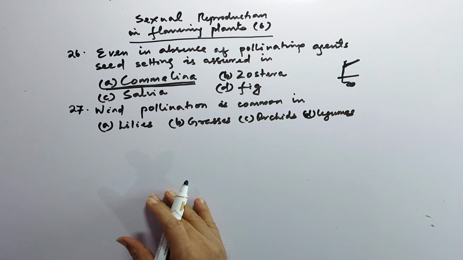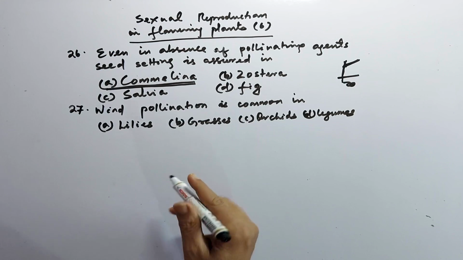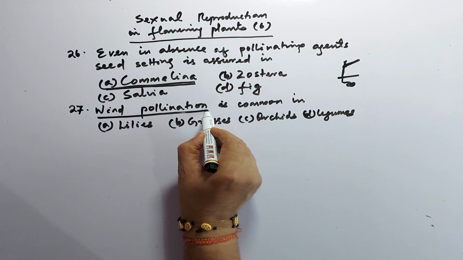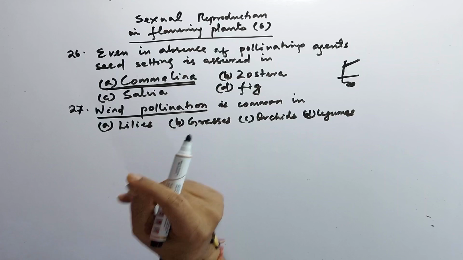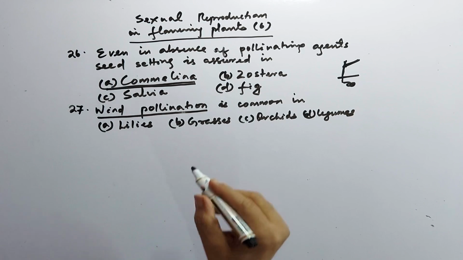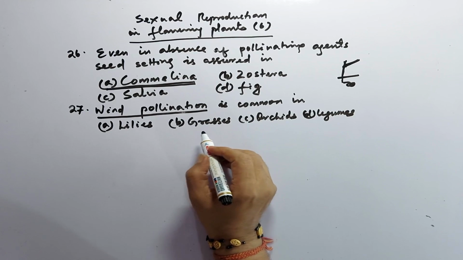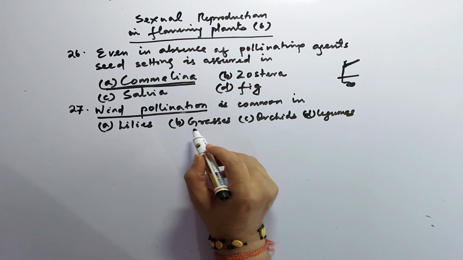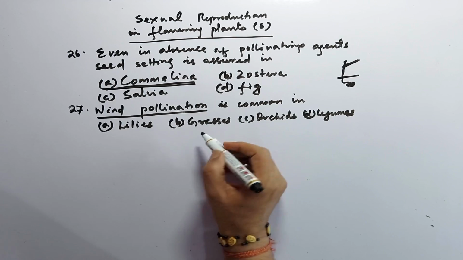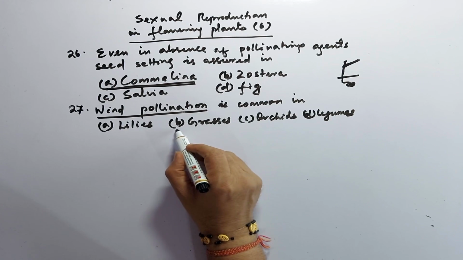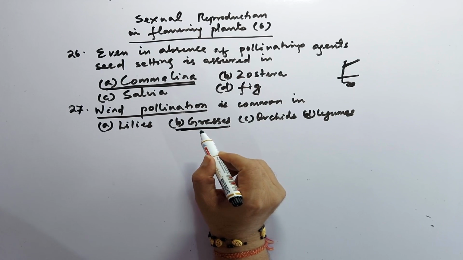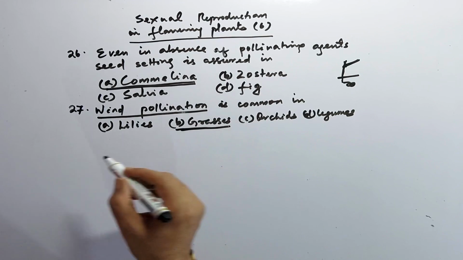So we know that in anemophily, pollination through the wind, the flowers are very small and very lightweight, and they are found in very large inflorescences. All these characteristics for anemophily are mainly found in grasses. So grasses is the correct answer.